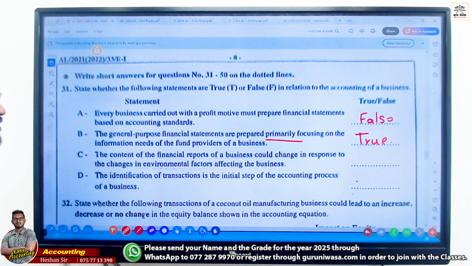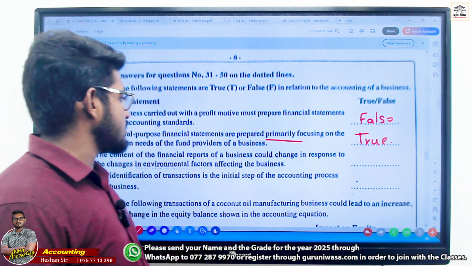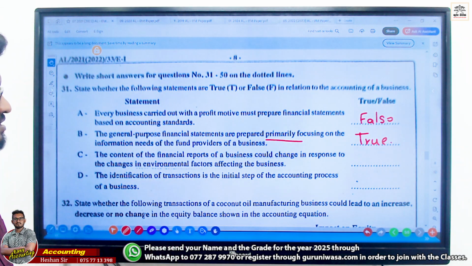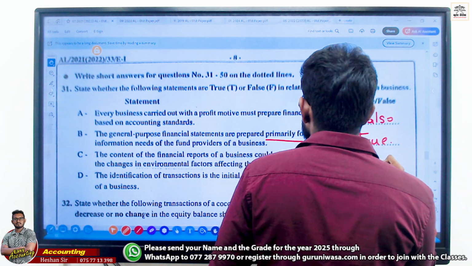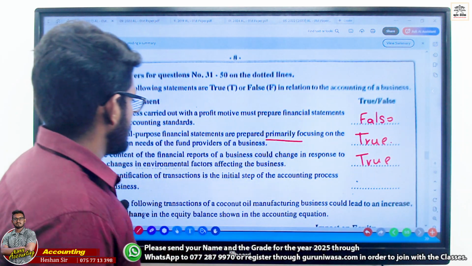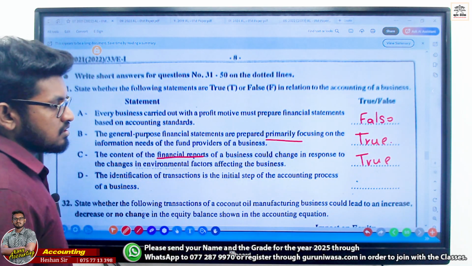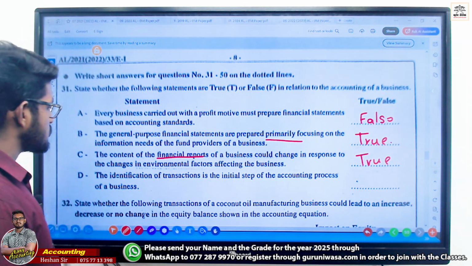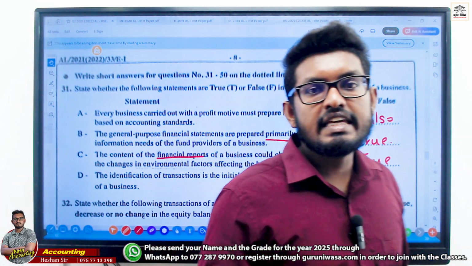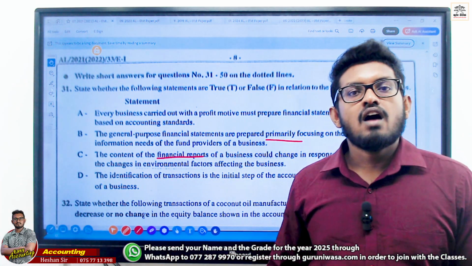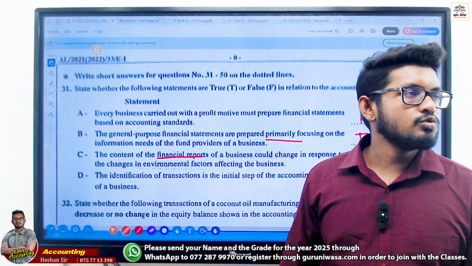The content of the financial reports of the business could change in response to the changing environmental factors affecting the business. True or false? It's true. Content can change in response to changes in environmental factors. If the government says we increase the tax, our content also changes.